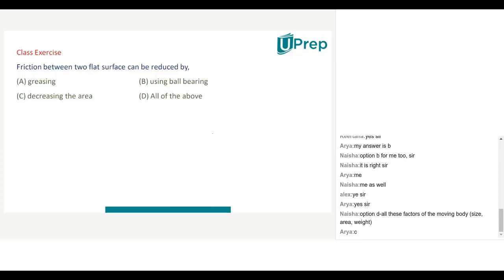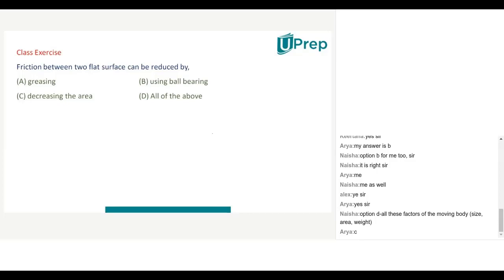If we think about it short term and not long term, then D. As you said, ball bearing can cause rust, so for a short period, all of the above.